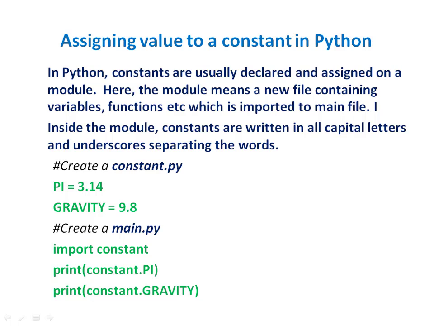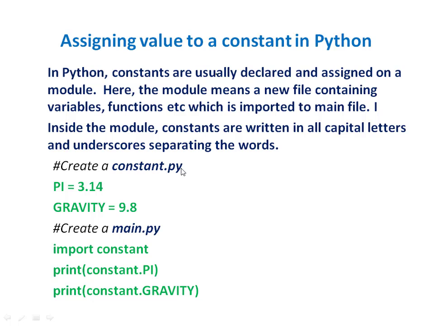How can we assign values to constants in Python? Constants are usually declared and assigned in a module. So what we do is create a module, assign values to constants in that module, and import it into a main program and use those constants. The value which is written within the module is picked up from that module. To simplify, let's see the example.